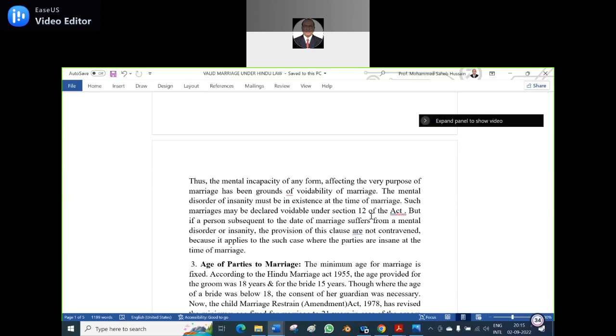But if a person, subsequent to the date of the marriage, suffers from mental disorder or insanity, the provisions of this clause are not contravened, because it applies to cases where the parties are insane at the time of the marriage, when he is giving the consent. If he doesn't have any mental disorder then, but it develops later, that will be a ground for the dissolution of the marriage. Is it clear?